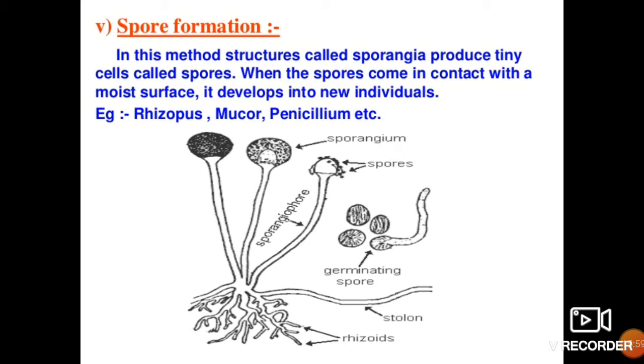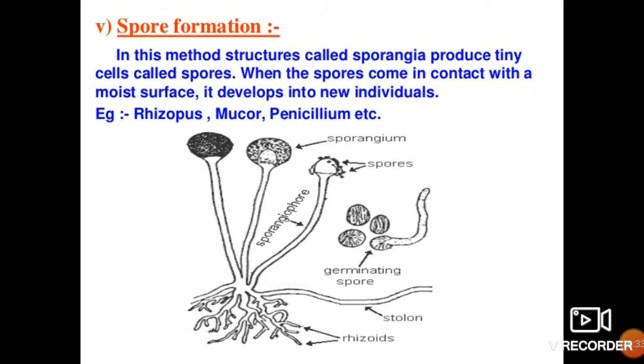I hope, students, you might have done this experiment in lower classes, the bread mold experiment, where you soaked a piece of bread and kept it in a sweet box in some dark place for 2 or 3 days. After 2 or 3 days, when you take out that sweet box to observe what has happened to that moist bread, you will be finding lots of black cottony mass, black and white with a yellowish tint, on that bread piece.